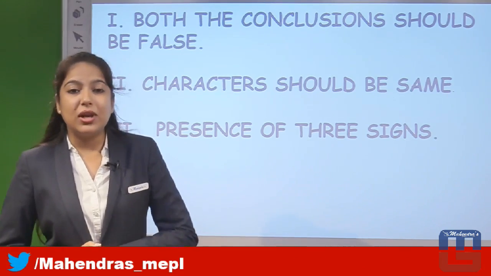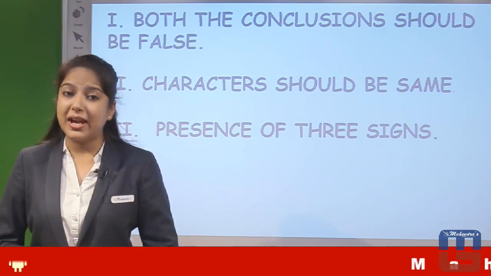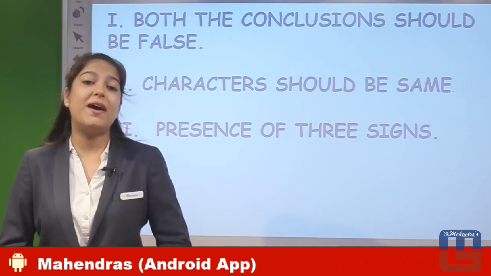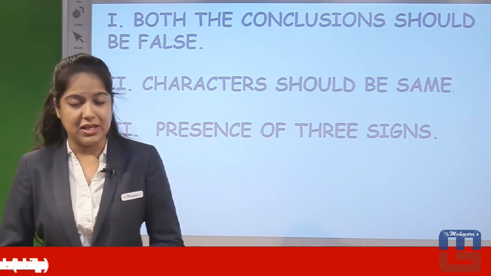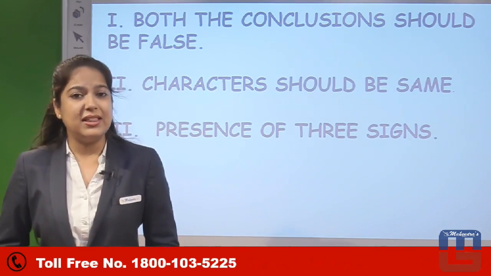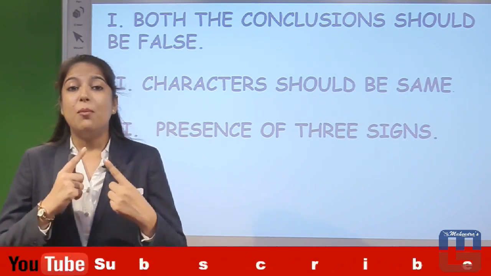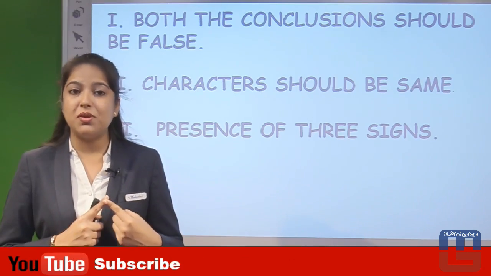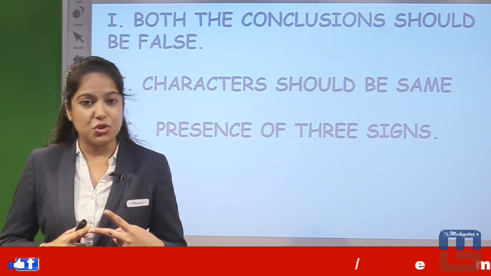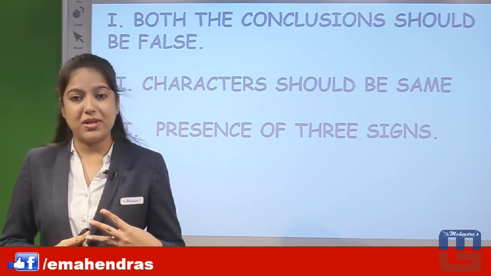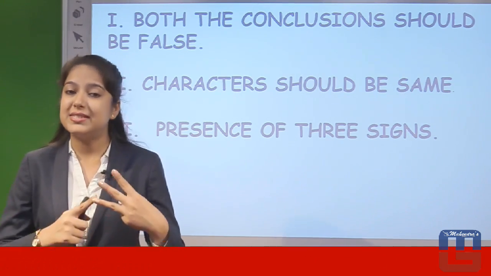We would be checking and finding these 3 signs. So just revising once again, the 3 conditions which you have to recall while checking the either or condition are: most important, conclusions have to be false; secondly, characters should be same; and third, the availability of 3 signs.